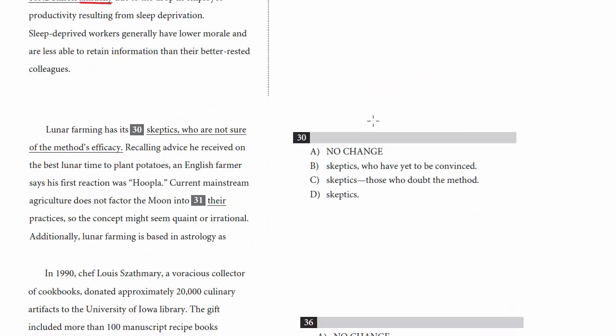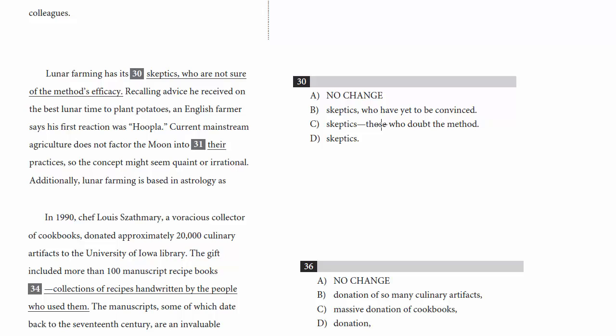Let's move on to number 30 for another example of this. Lunar farming has its skeptics who are not sure of the method's efficacy. That's the original sentence. Do we see anything grammatically wrong with it? No, there's no grammar issue here. But we might say, wait a minute, a skeptic is somebody who is skeptical, right, or uncertain or critical of something. And do we need to repeat or define a skeptic here? Lunar farming has its skeptics who are not sure of the method's efficacy. If lunar farming has its skeptics, implicit in that, or built into that phrase, is the idea that they're skeptical of lunar farming. They don't know if it works. So repeating it seems unnecessary, so we can get rid of A.